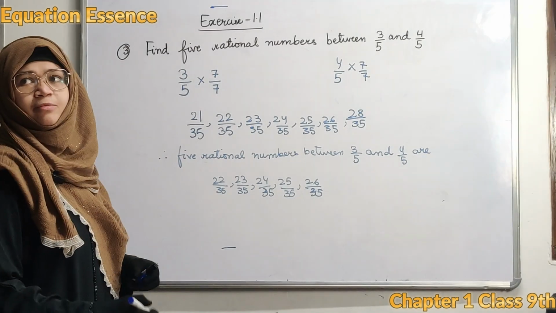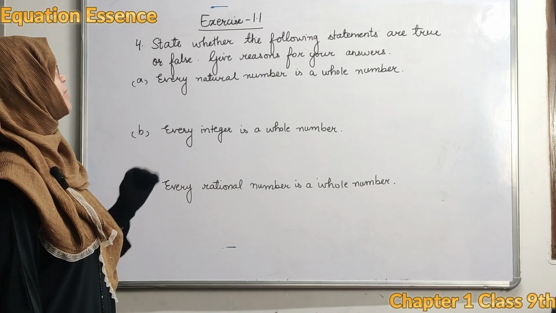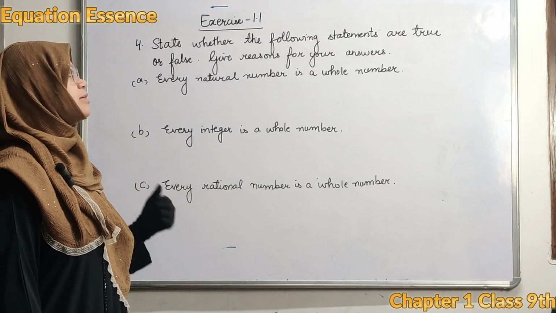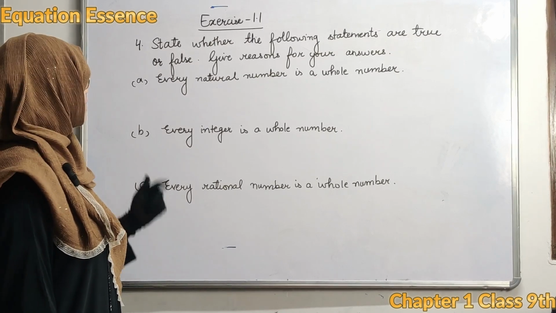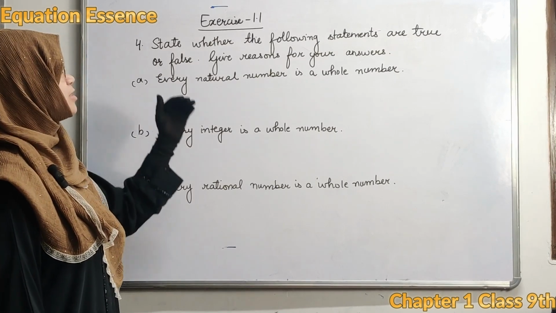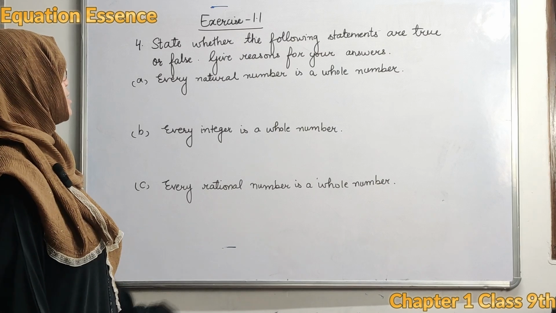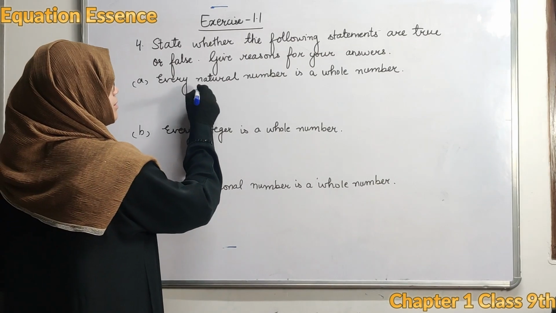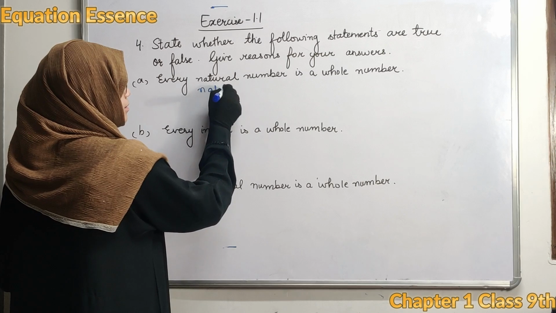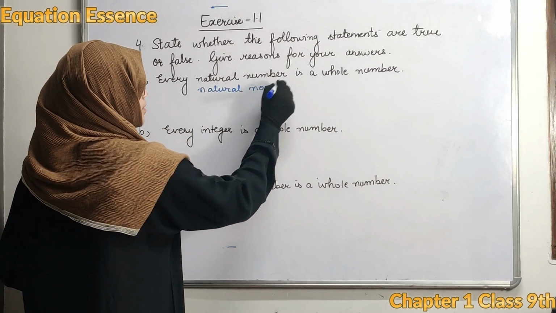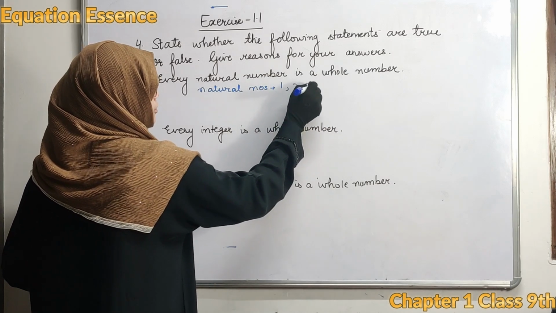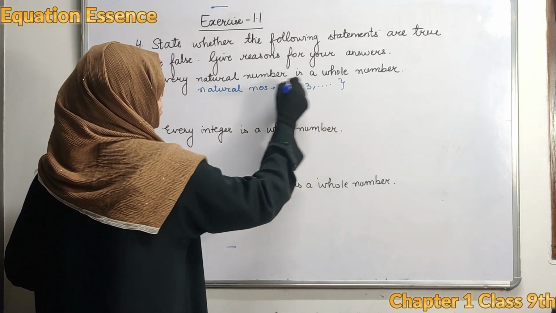Now moving on to question number 4. Question number 4 says, state whether the following statements are true or false. Give reasons for your answer. First part is: every natural number is a whole number. So, what are the natural numbers? Natural numbers are 1, 2, 3, and so on.